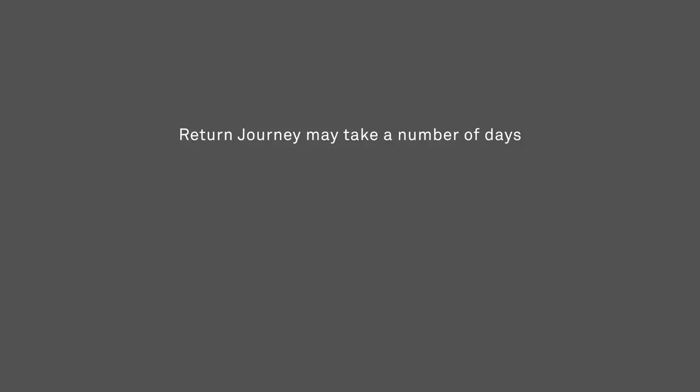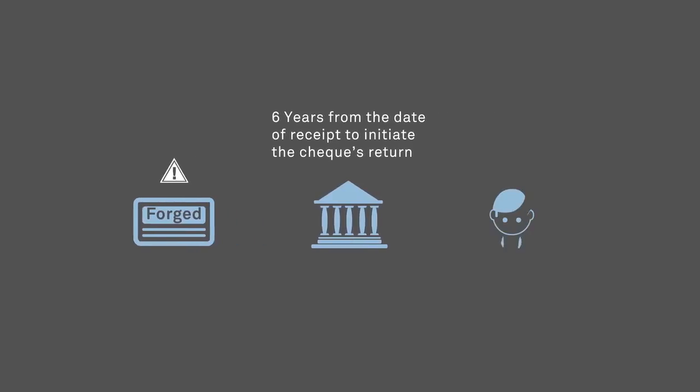The return journey to the branch that initially accepted it may take a number of days, depending on weather and unpredictable airline schedules. There are some exceptions to the next business day rule. For example, in case of a forged endorsement on the back of the check, the payor's financial institution has 6 years from the date of receipt to initiate the check's return through the clearing. The payor's financial institution may not have a direct relationship with the person who endorsed the check, so it's difficult to verify that the endorsing signature is valid. Consequently, considerable time may be required to uncover a forgery.